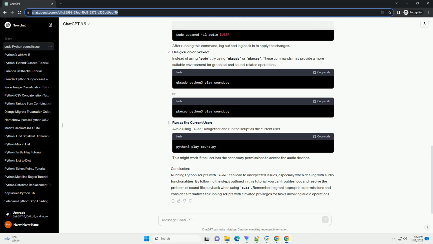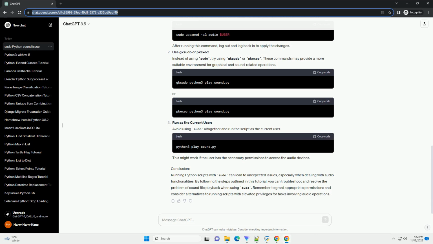If you're running a graphical application that plays sound, you might need to allow the X server to access the audio device. Use the following command. In your Python script, explicitly specify the audio device to use. This ensures that the script knows which device to communicate with. Modify your code to include the device parameter.